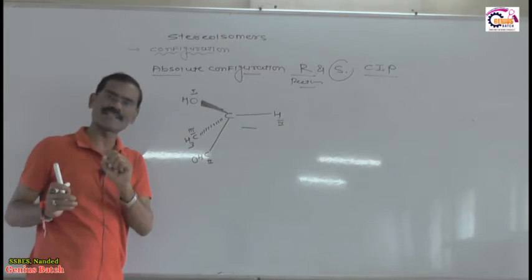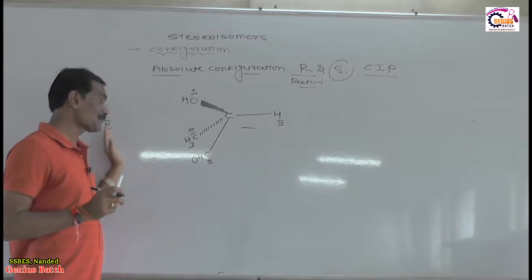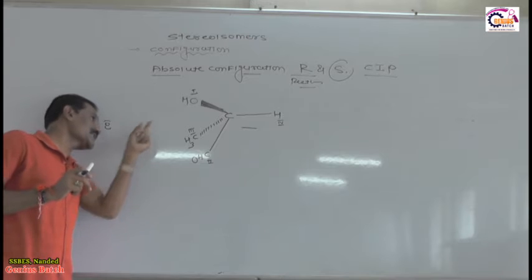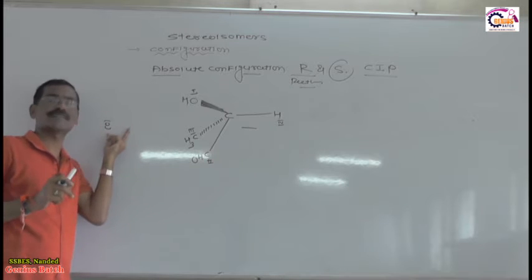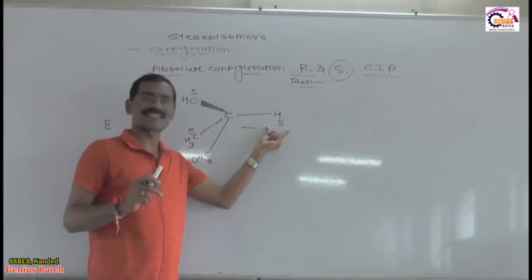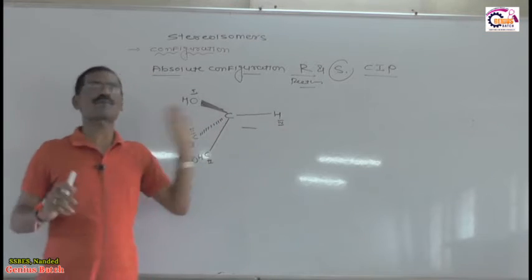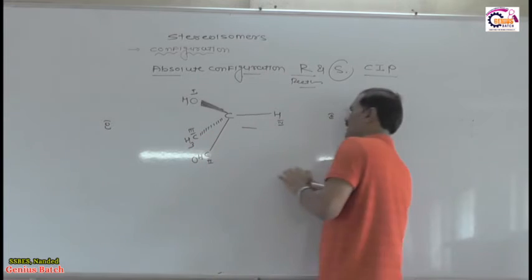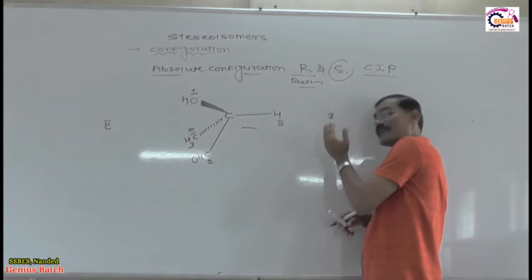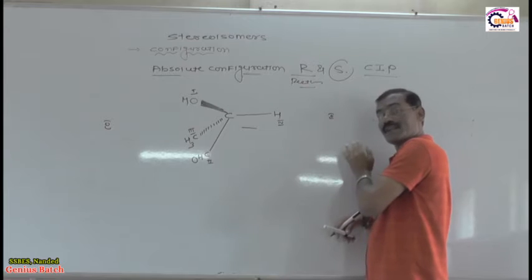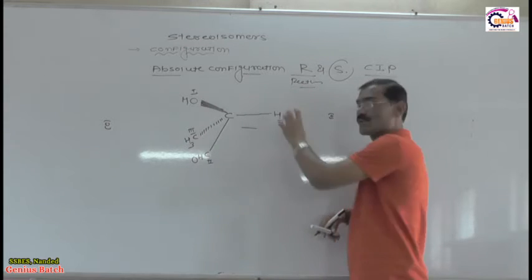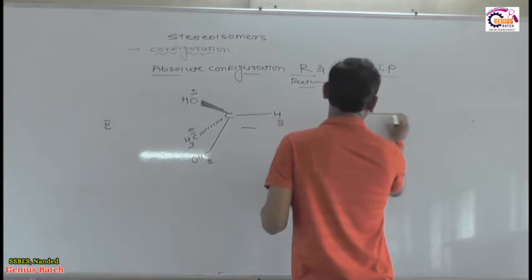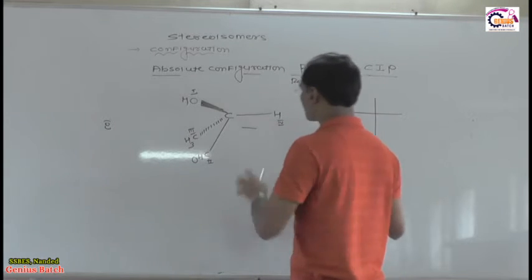Away from the observer, you got it? Because H is exactly opposite to the observer. Observer means we see the configuration of this molecule from this side, and H is on this side. Now it means the lowest priority group is away from the observer. And if we see the configuration of this molecule from this side, it means the lowest priority group is towards the observer.